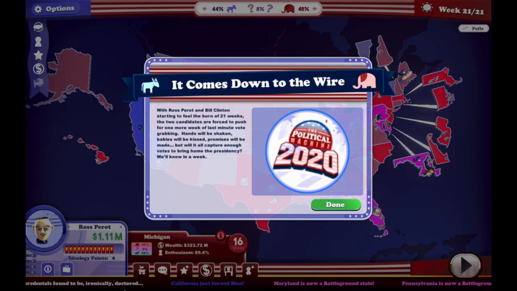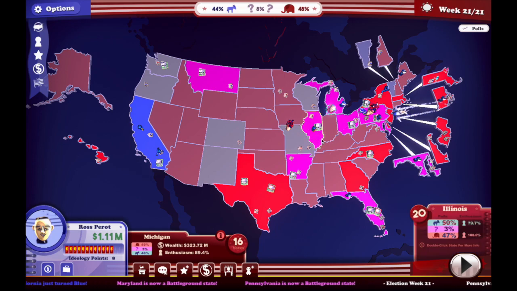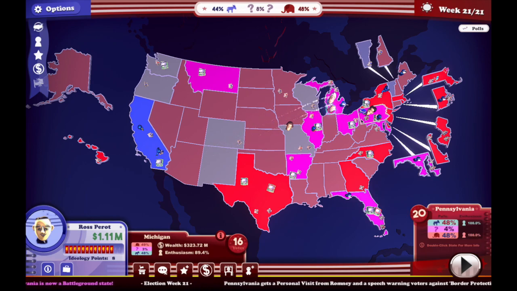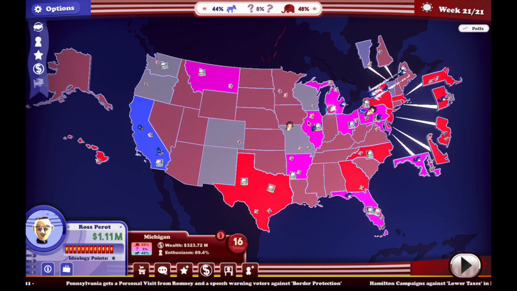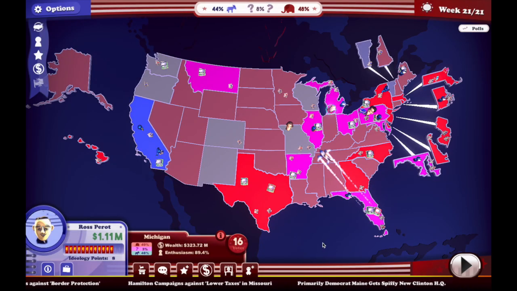Let's go to the next turn. Comes down to the wire. I think we're going to win this election, folks, but I don't think it's going to be a landslide like I was wanting. Let's see how these operatives are. Let's just wait for him to do his stuff and settle down. He just started smearing us in Iowa, I see.